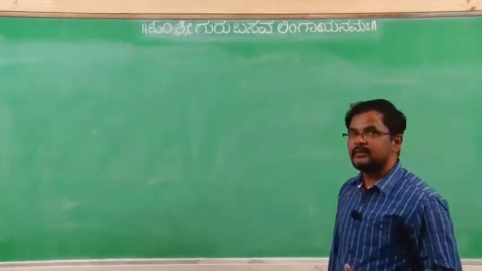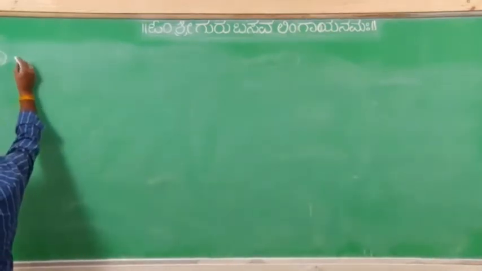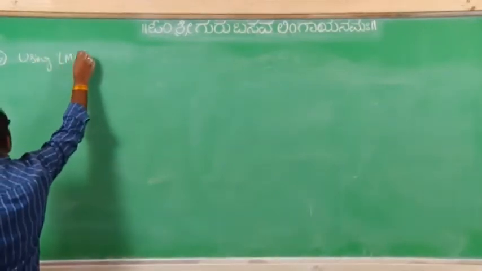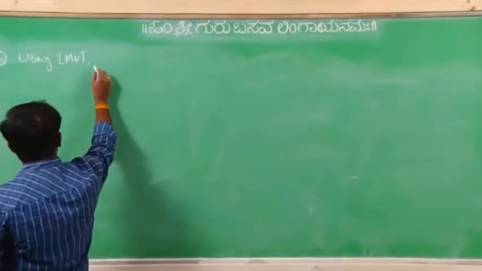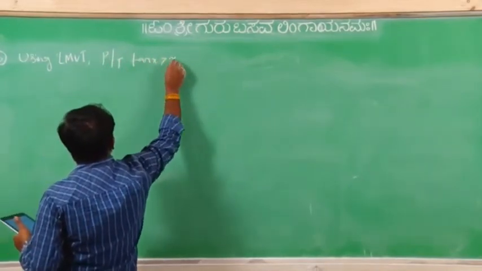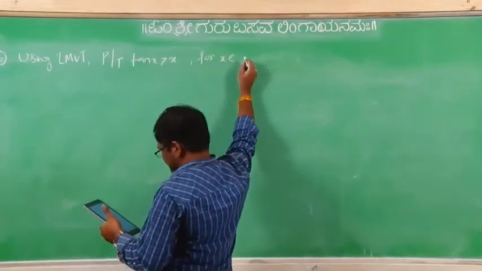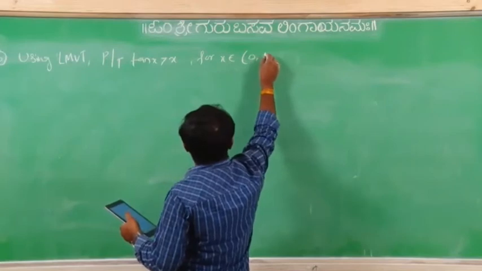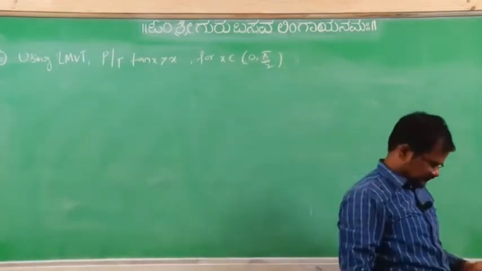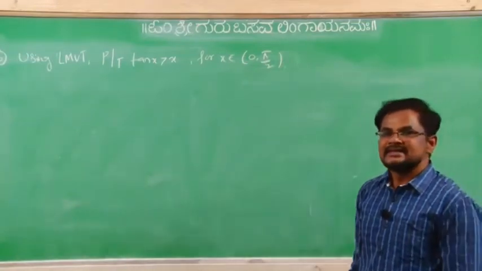Next, one more, second problem, and this is the third problem I think. Using Lagrange's mean value theorem, prove that tan x greater than x for x belongs to 0 to pi by 2. It is also the same thing.